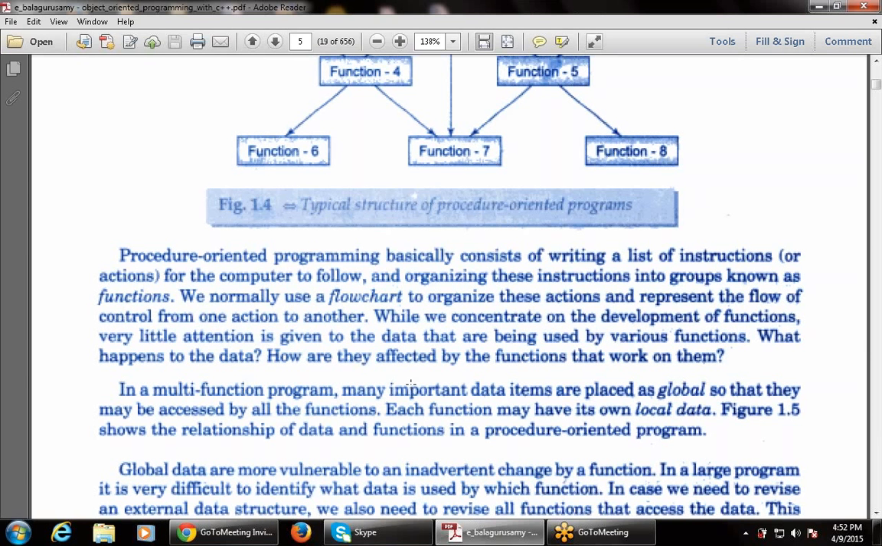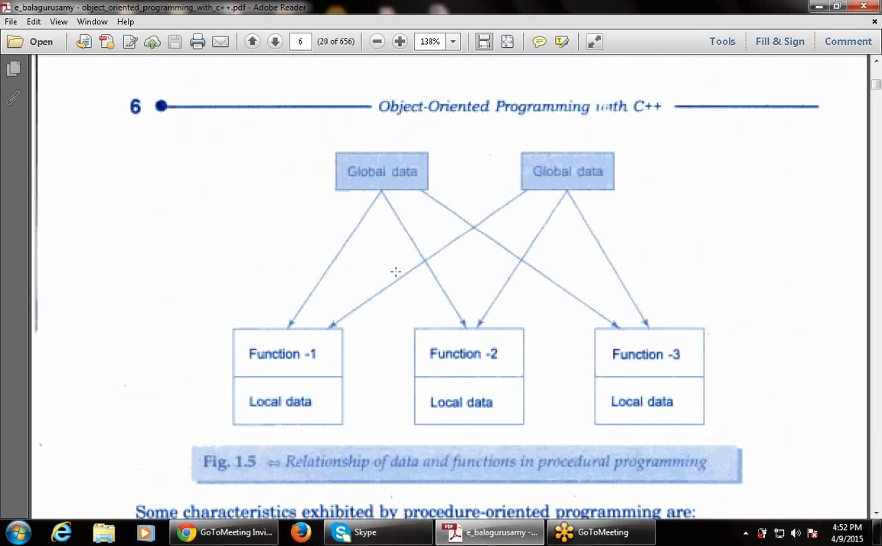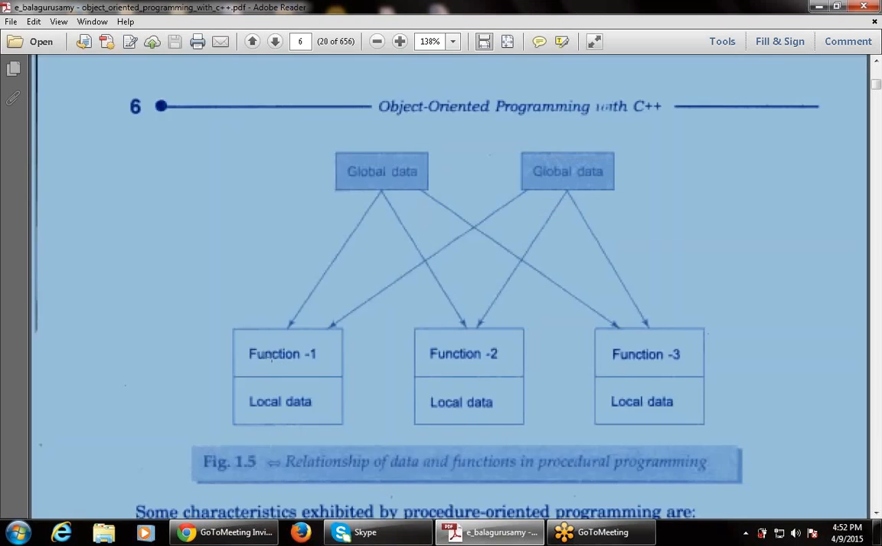What is the main advantage of using functions? In a multi-function program, many important data are placed as global data so that they may be accessed by all the functions. Each function may have its own local data. Figure 1.5 shows the relationship of data and functions in a procedure-oriented program. It shows how the data will be divided into multiple parts.